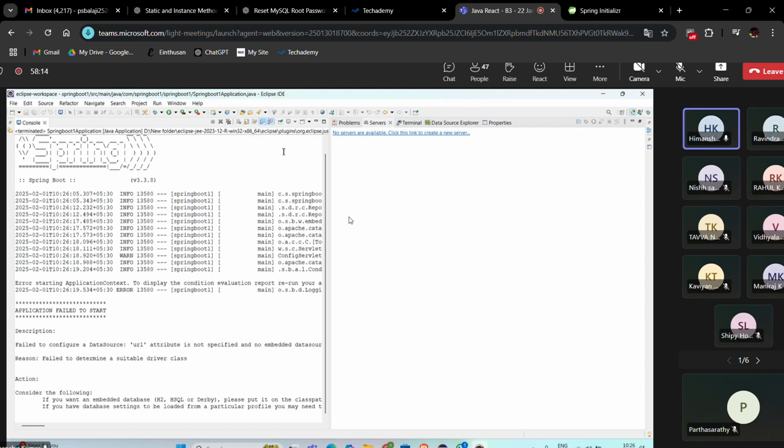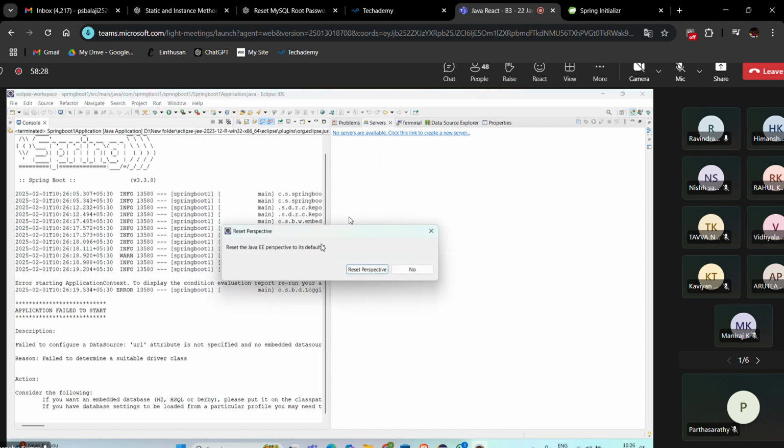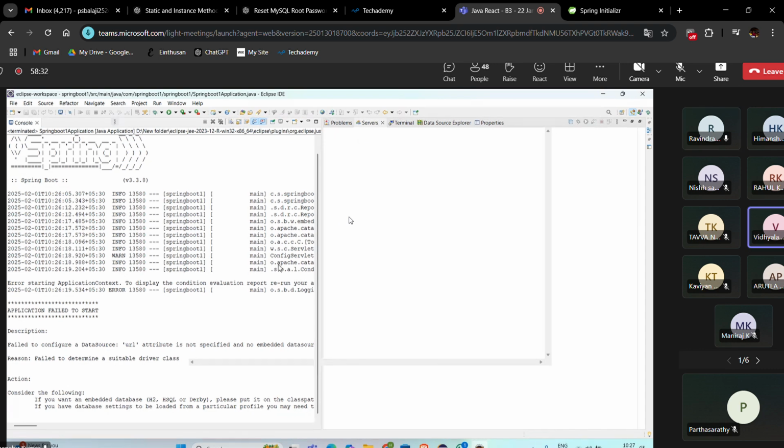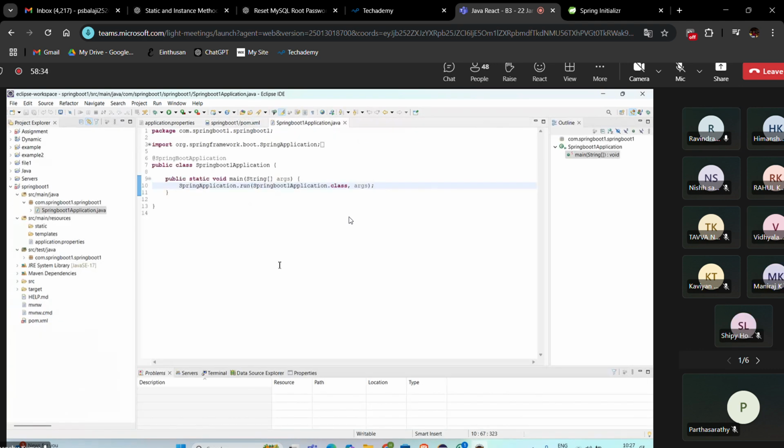Go to window, perspective, reset perspective. Yeah, you can reset perspective. Okay, and now go to pom.xml.